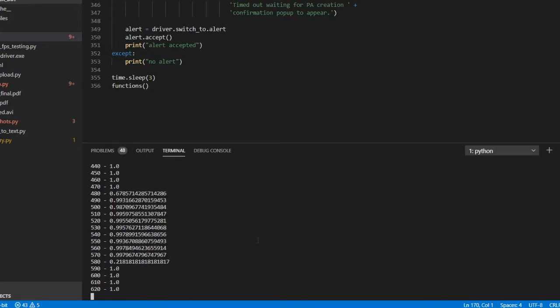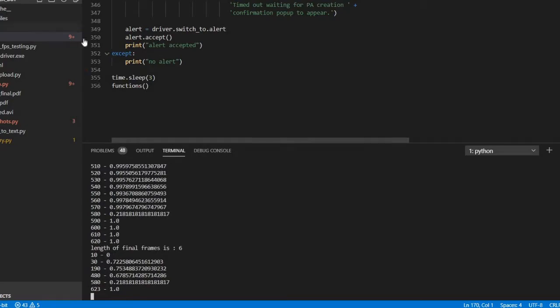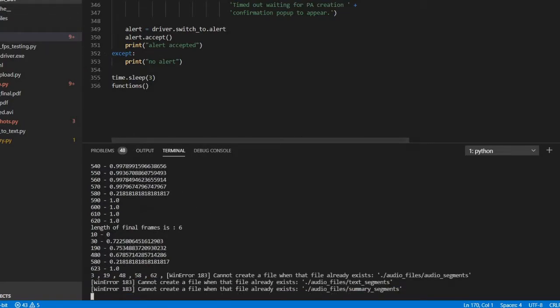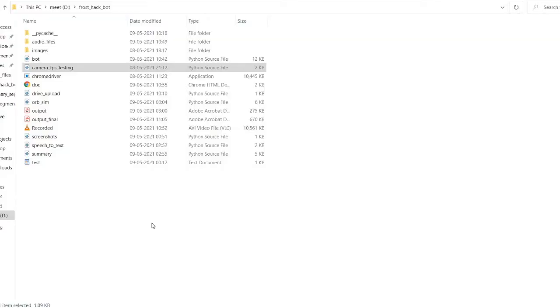So the frame processing is almost over. Okay, and now it will start generating the summary for that. And after some time, it will show us the final result. So now I will show you the output files that are generated by the bot.